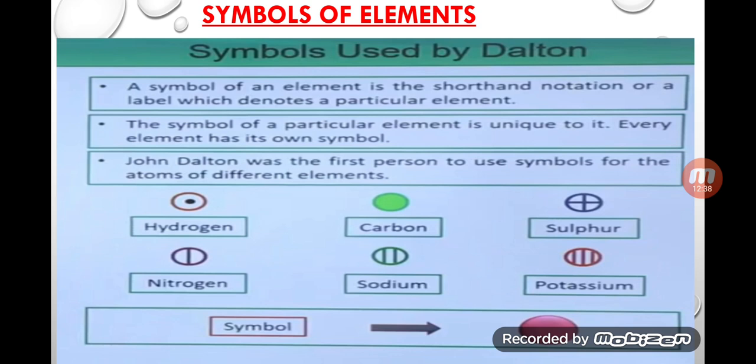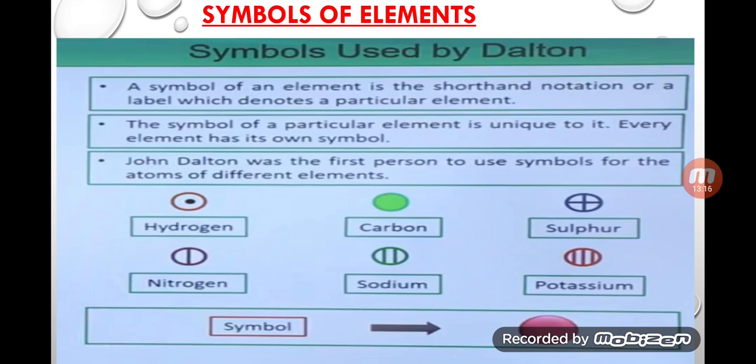You can see a circle is given there. For all elements a circular picture is given, and in the circular pictures there are some figures. In hydrogen there is a dot, a solid circle is carbon, and a circle with a cross stands for sulfur. A circle with one border is known as nitrogen, two lines is known as sodium, and three red lines is known as potassium.